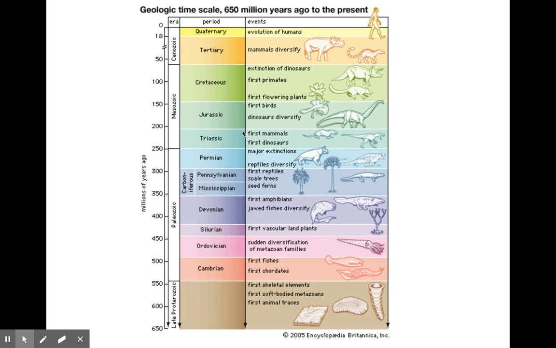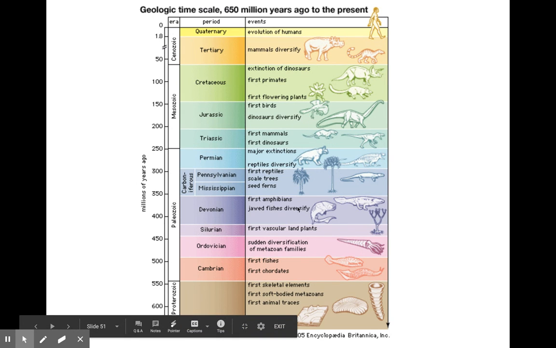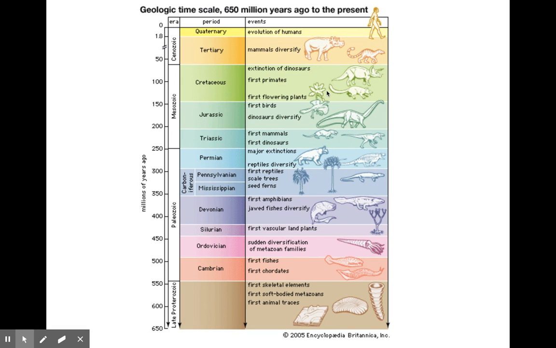Our first mammals at this time are going to be little teeny tiny things like mice, rodents, those types of things. Dinosaurs just start growing huge, right? And getting all kinds of different dinosaurs. And look, first birds evolved from dinosaurs. You have your first flowering plants. So imagine this, before this point, no flowers. Flowers did not exist on planet Earth until about 150 million years ago. That's kind of interesting too.